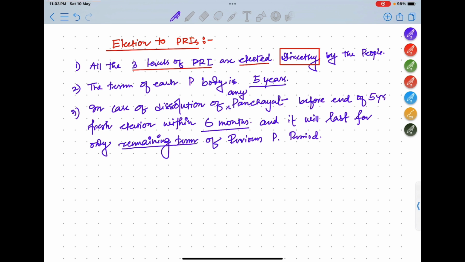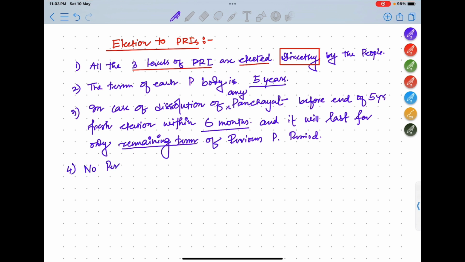Okay, now understood. So if any Panchayat dissolves, then within 6 months election has to take place, and that new Panchayat will last for the remaining period of the previous Panchayat. Okay.